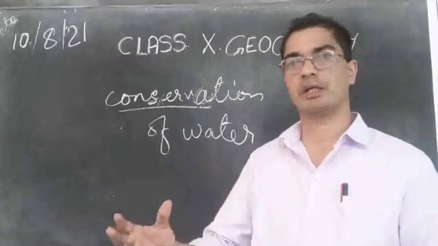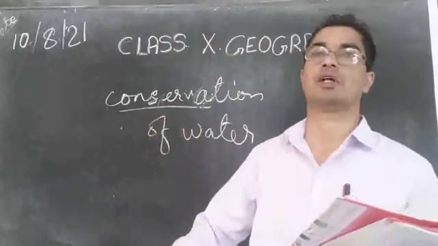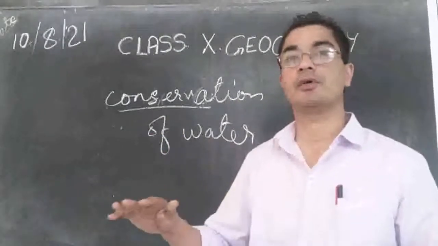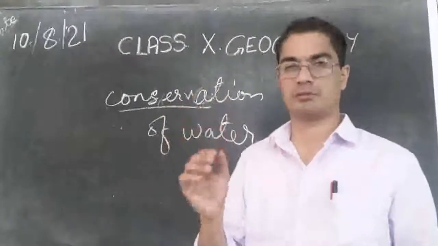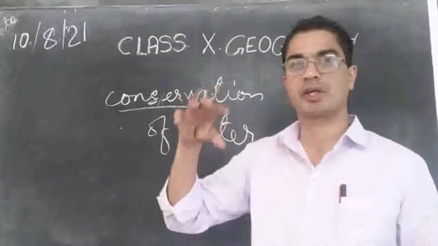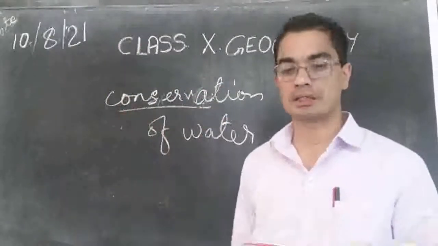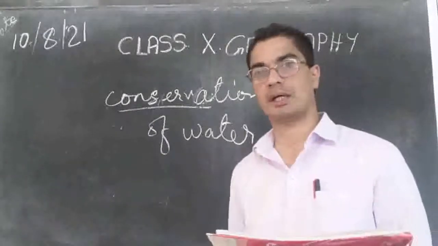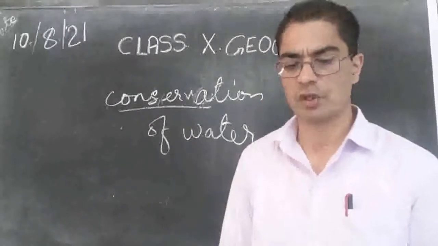When we take out 10 liters of water, and also make sure 10 liters of water is going down to the earth, then the water level will remain the same. But we are only going on taking out, and all around our surroundings we put a lot of cement, so the water cannot go down. Water is flowing away. That is another problem we are facing because of our carelessness, our thoughtlessness and so on.